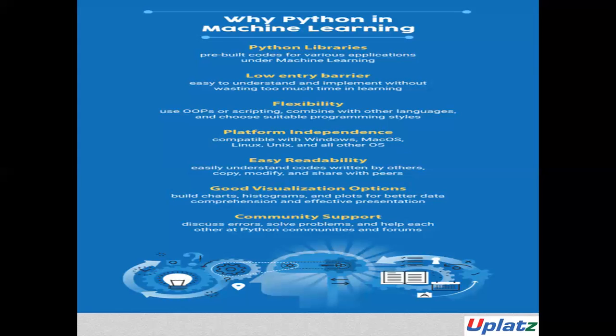And finally, we have community support. So the people can discuss errors, solve problems, and help each other at Python communities and forums. Python is an open source programming language. You can download Python without paying anything directly from the internet, from the python.org website, right?